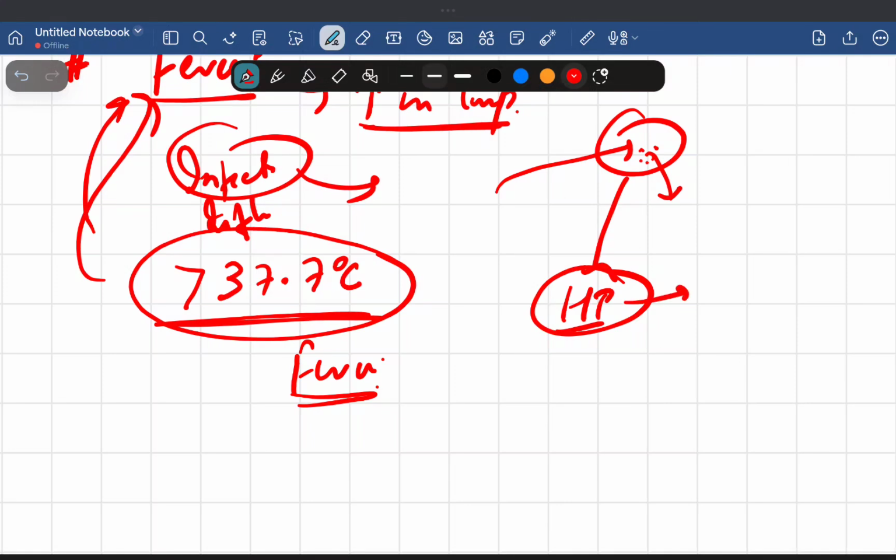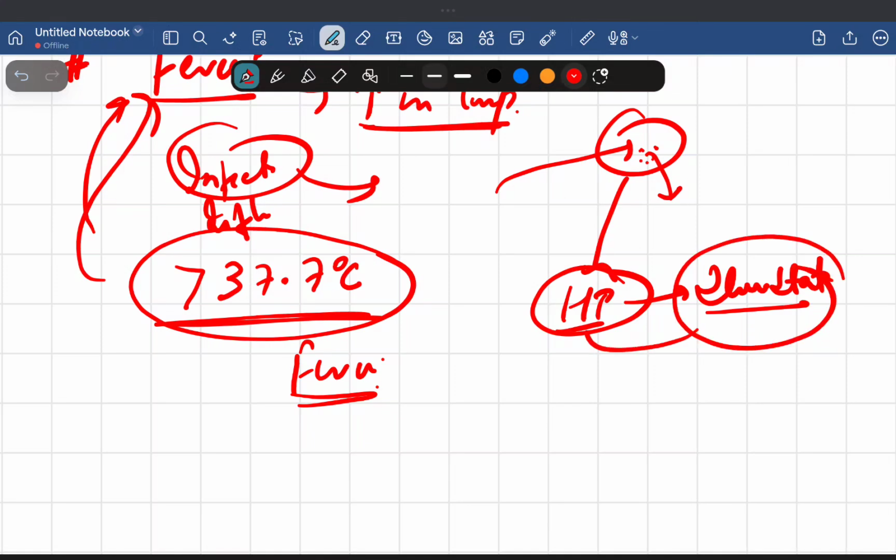That's why the hypothalamus is called the thermostat. What is a thermostat? When we say the hypothalamus is a thermostat, we say that it regulates the body temperature. It's a regulator which maintains the body temperature. So when I say hypothalamus is a thermometer, sorry, thermostat, I mean to say that it is a regulator which maintains the body temperature.